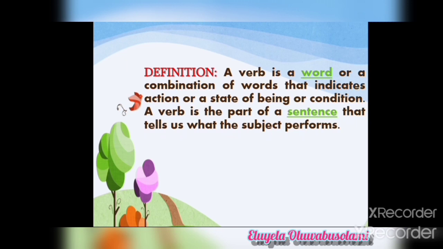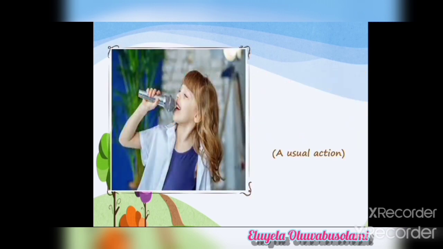Now, a verb is a word or combination of words that indicate action or a state of being or condition. For us to know what we mean, come with me. In this image, what is this girl doing? Daniela sings in the morning. It's a usual action, what she does every day. Immediately she wakes up, she carries a microphone, she starts singing. It indicates a usual action. Sings is the verb in that sentence.